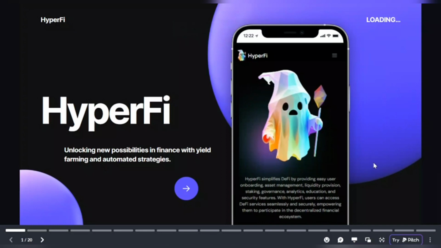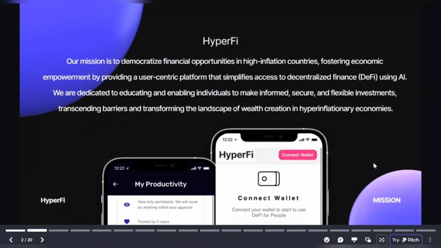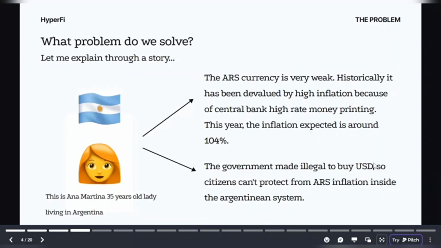HyperFi is a one-stop solution which unlocks new possibilities into DeFi with yield farming and automated strategies. This project is basically to democratize the financial opportunities in hyperinflated countries and those countries which are going to get affected sooner.